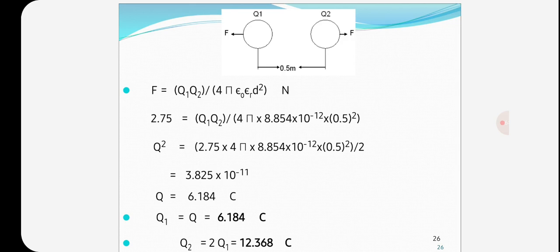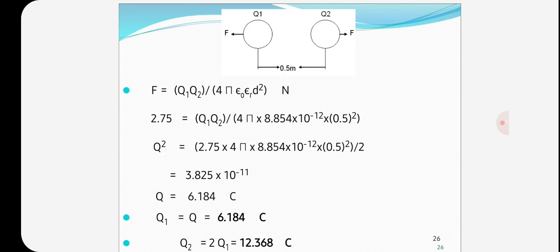F is equal to 2.75, equal to Q1 Q2 by 4 pi epsilon naught, that is 8.854 into 10 to the power of minus 12, into d square, 0.5 whole square. Epsilon r is equal to 1 because the medium is air.